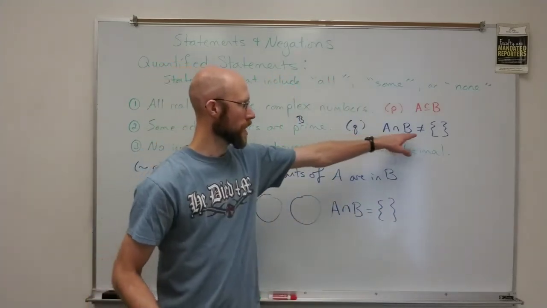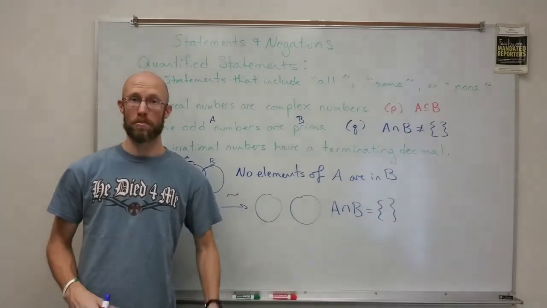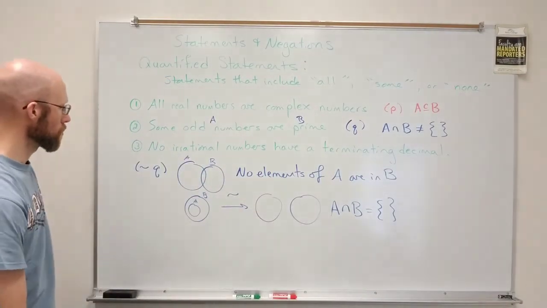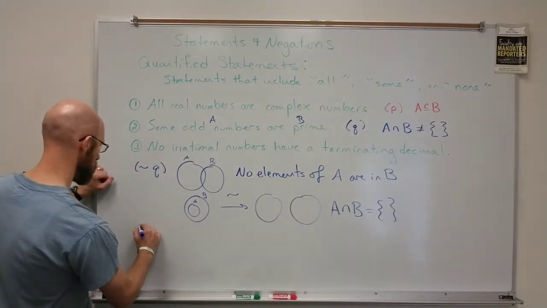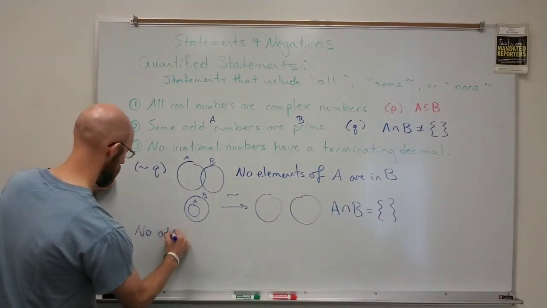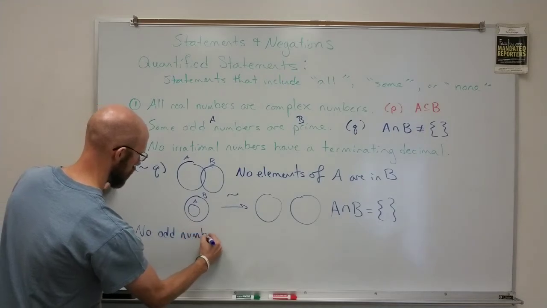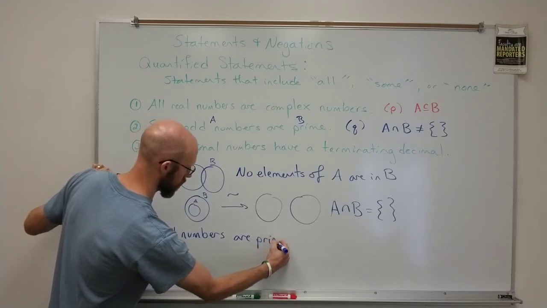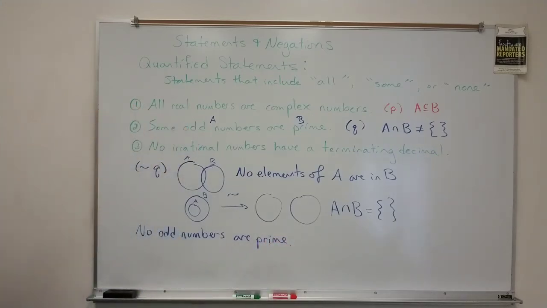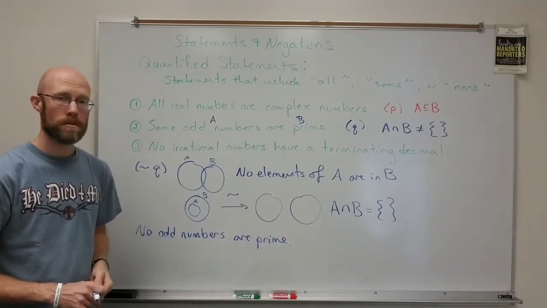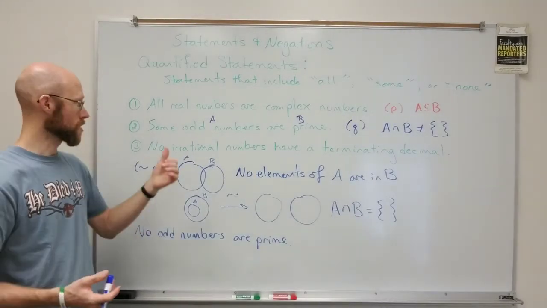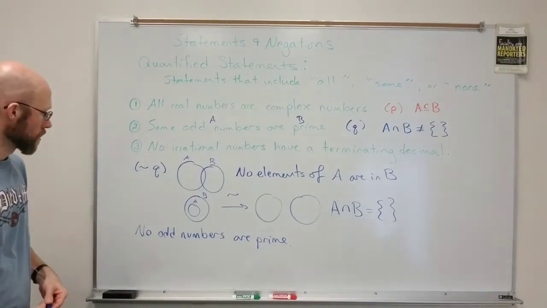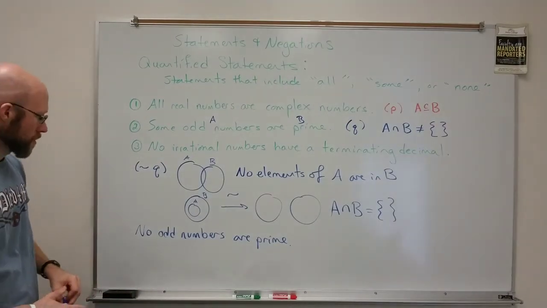If the intersection is not empty in my original statement, then the intersection being empty would be its negation. That means they're disjoint. So I would say that no odd numbers are prime. So it's not the case that some of the odd numbers are prime, meaning no odd numbers are prime. So that's the second one.